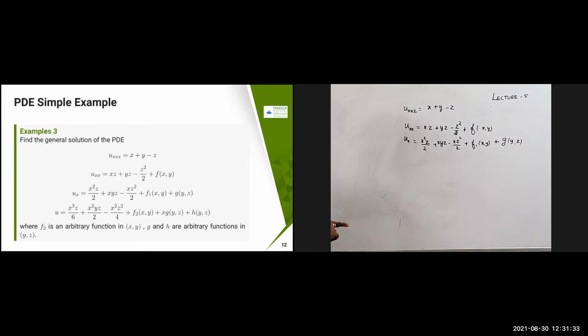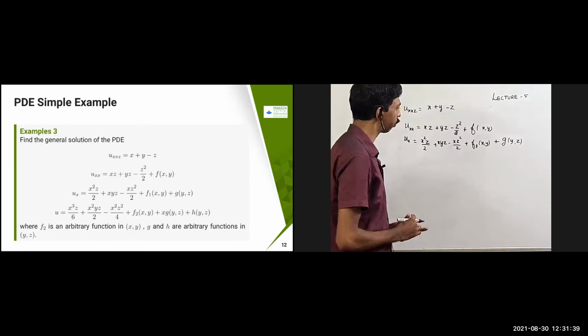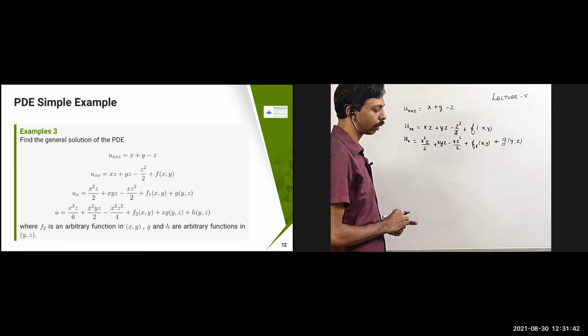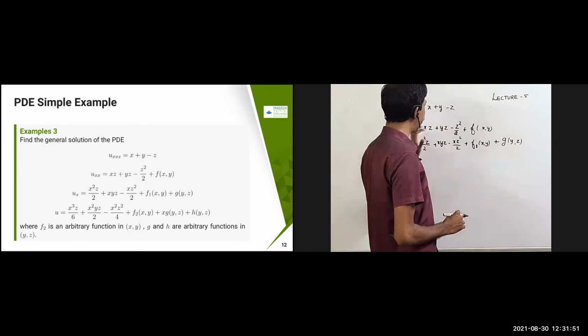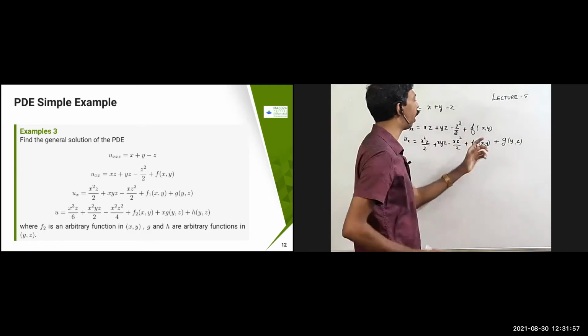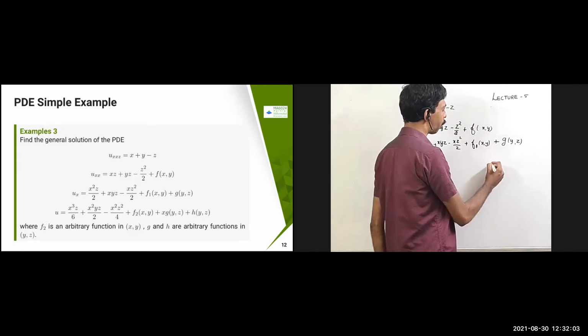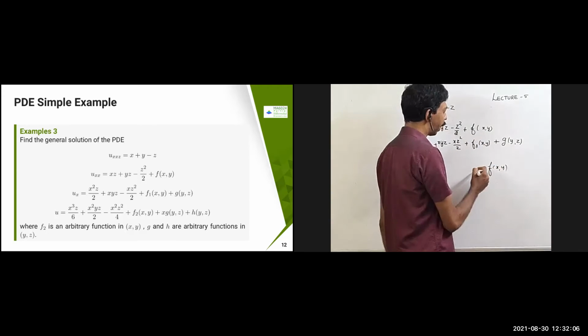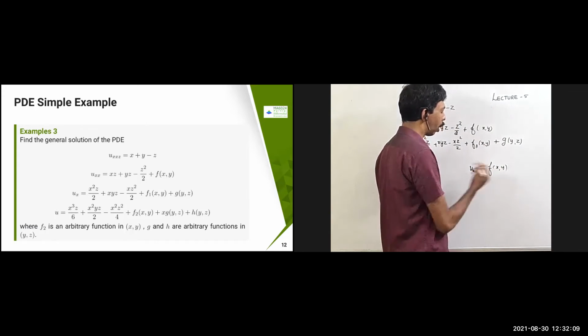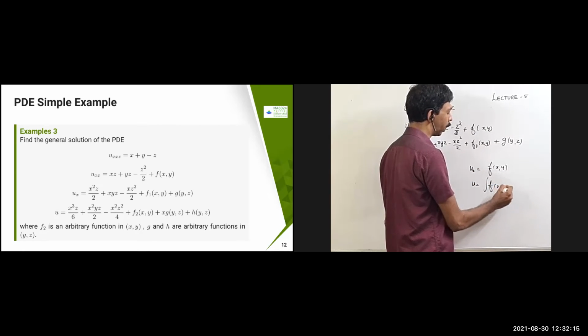Sir, in the F1 of x comma y, I don't think it's clear to me. It is dependent on x and y. Can you repeat? See, you are integrating with respect to x, right? Up to this part you understand, right? Yes. Now suppose I have a function f of x comma y, and I have a problem like u x equal to f of x comma y. How do you solve this problem? You got to integrate, right? So you will get u is equal to integral f of x comma y